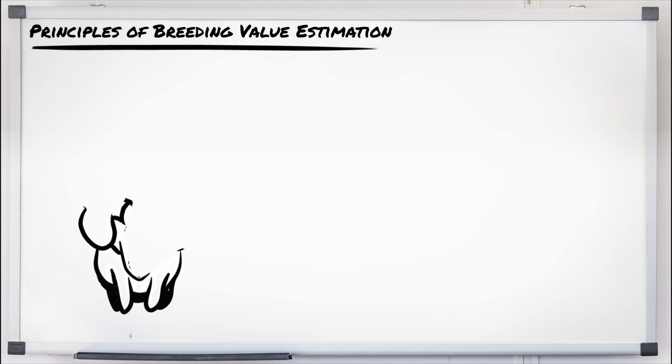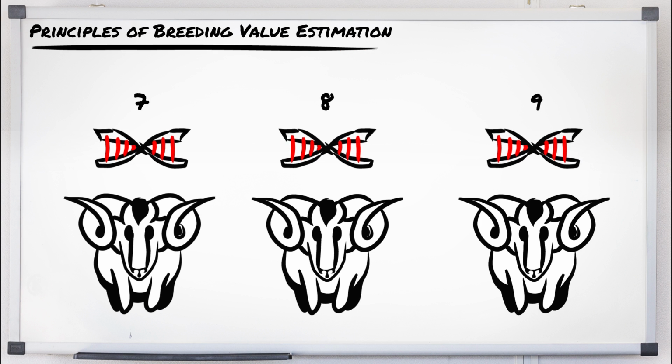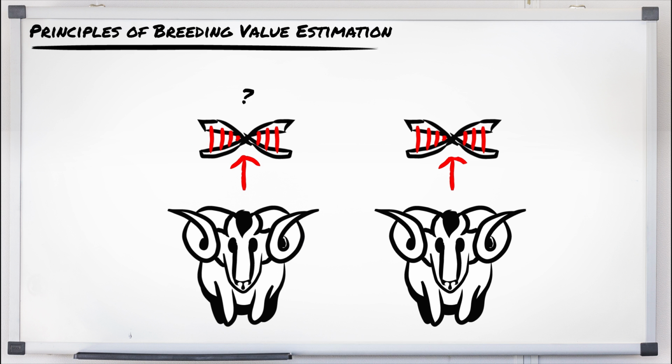The success of animal breeding depends on the success of identifying the genetically best animals so that they can be used as parents to produce the next generation. How can that be achieved? How can the genetically best animals be identified?